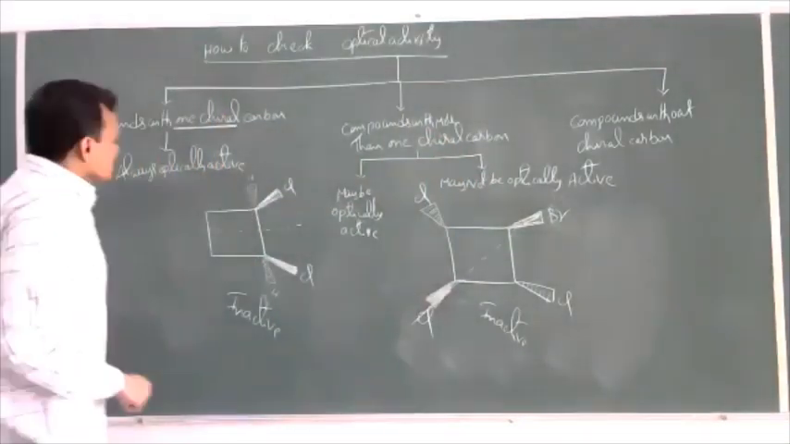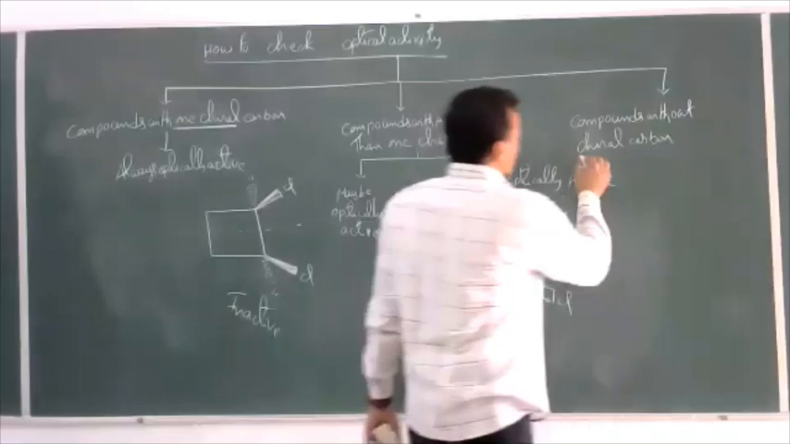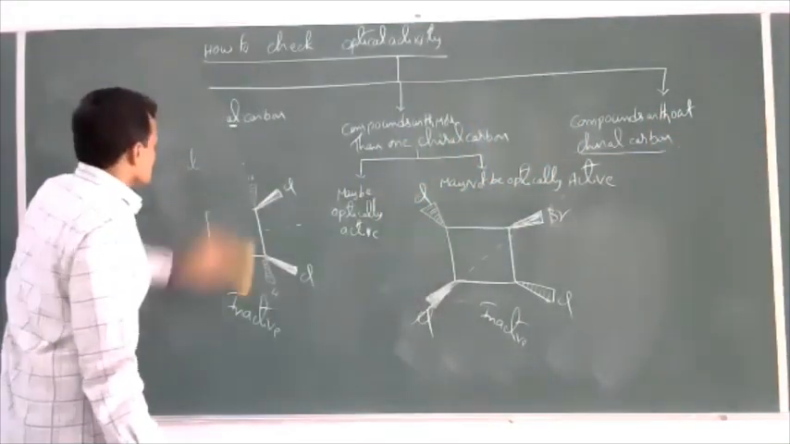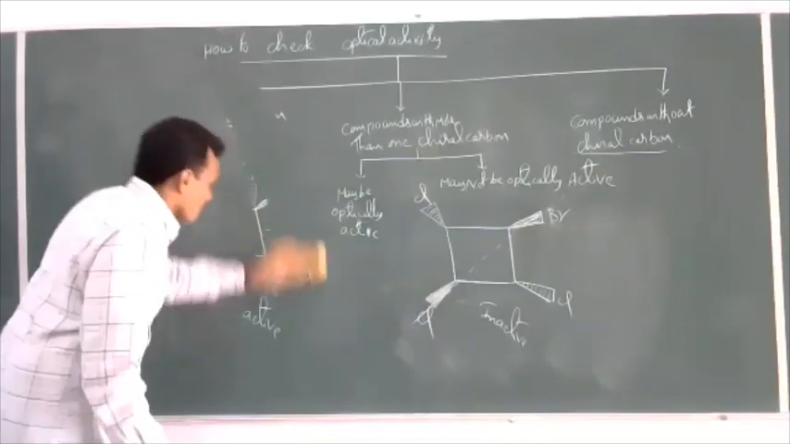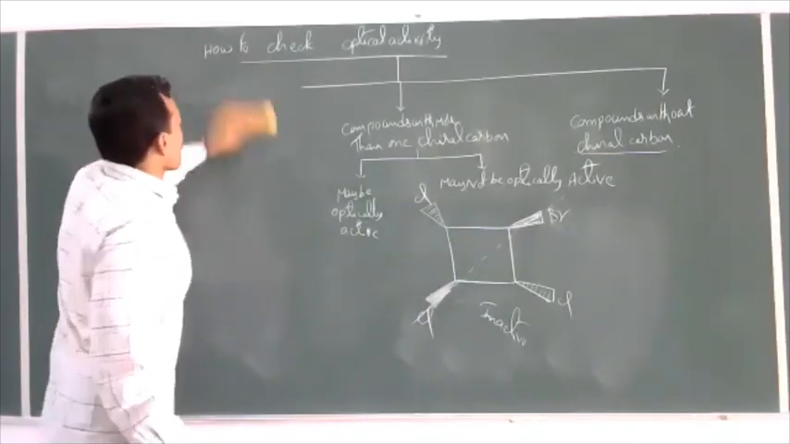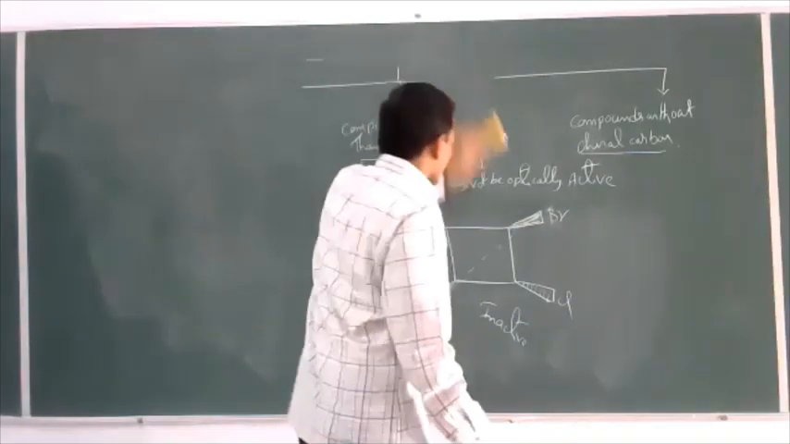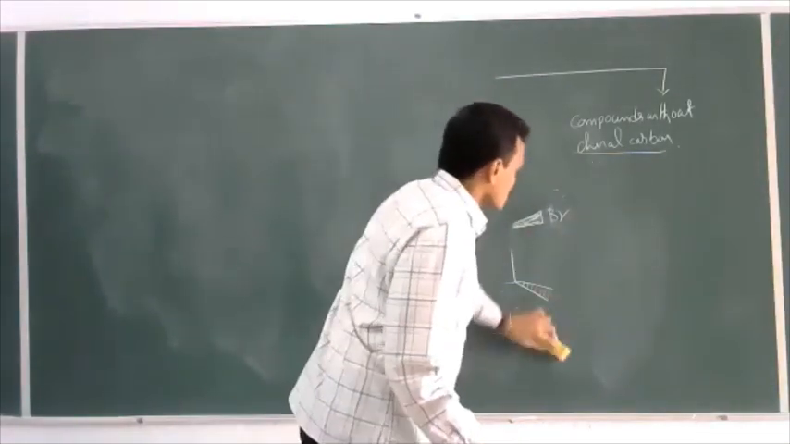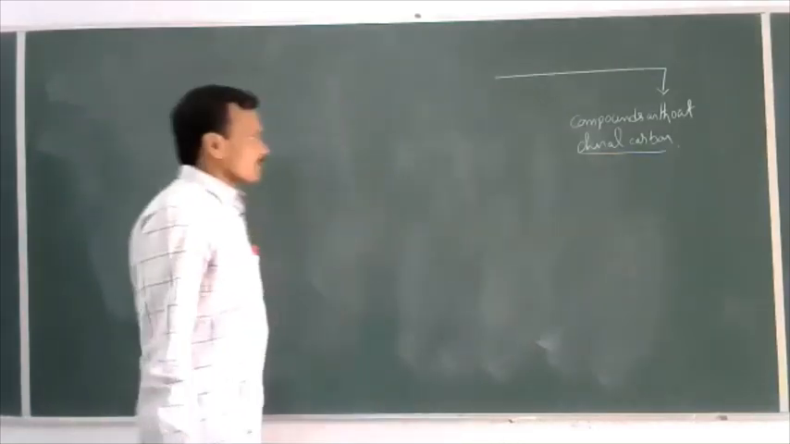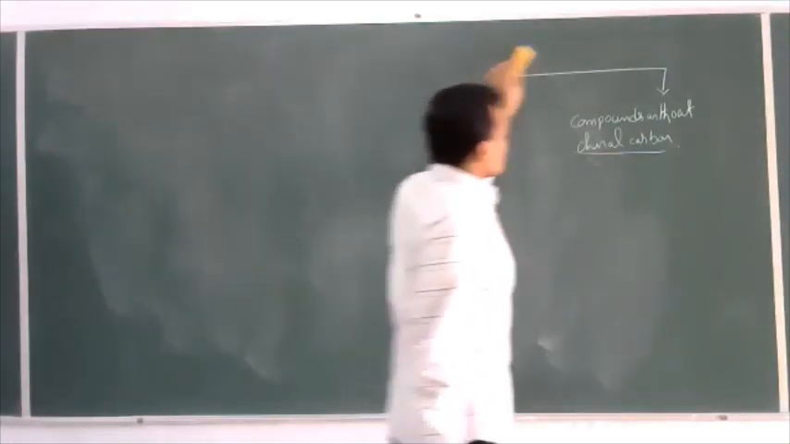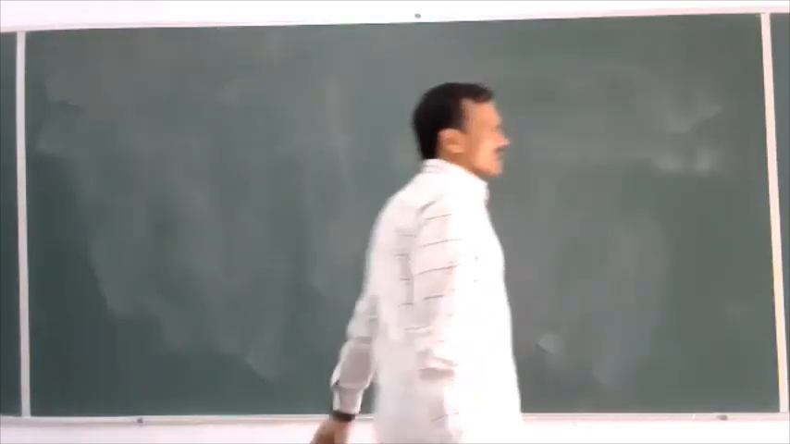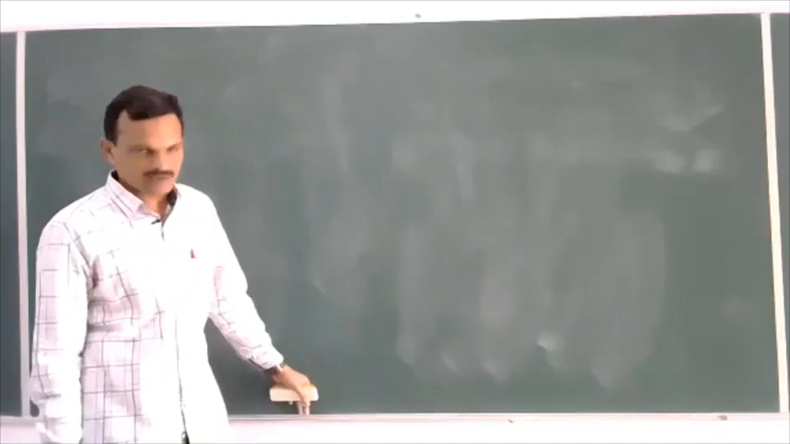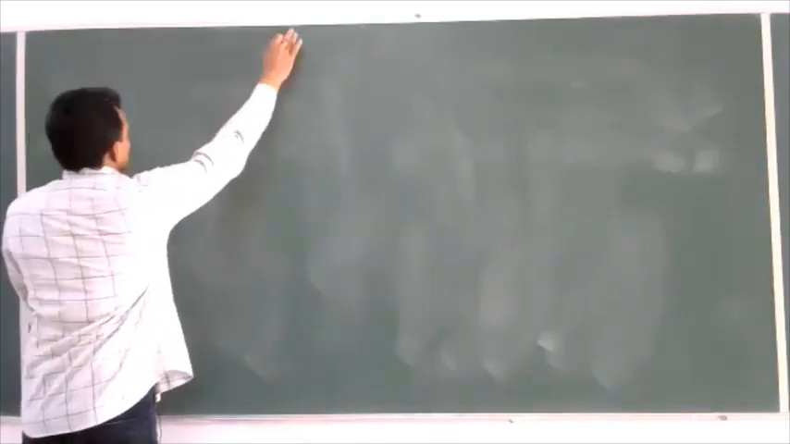Now come to the third case, compounds without chiral carbon. Actually, in the beginning, what we discussed is, for a compound to be optically active, carbon should be bonded to four different groups. That carbon is called a chiral carbon, and such compounds are optically active. But there are some compounds which do not contain a chiral carbon, but they are optically active. Let us see what those compounds are.